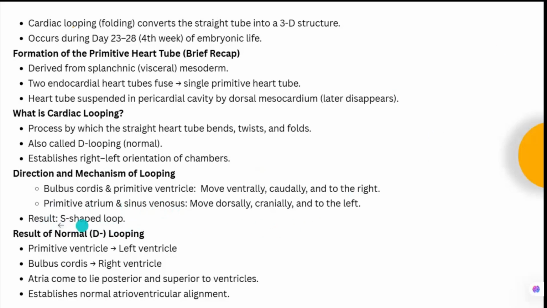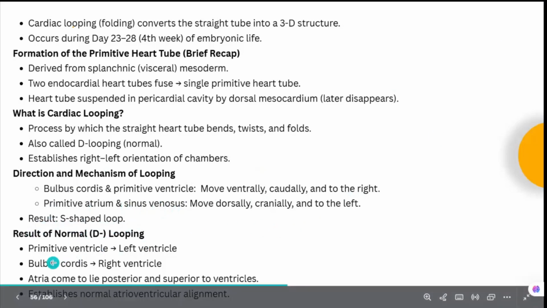Okay, so as a result of the normal D-looping, the primitive ventricle will become the left ventricle, the bulbus cordis will become the right ventricle, and the atria come to lie posterior and superior to the ventricle, and it establishes the normal atrioventricular alignment. Okay, so there is an establishment of the normal atrioventricular alignment. This is because of the D-looping.